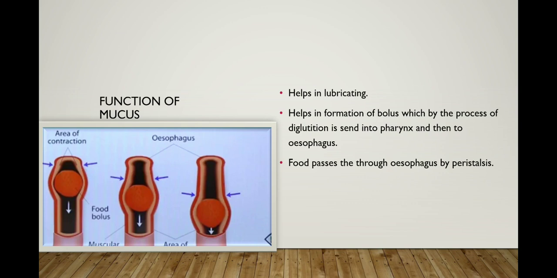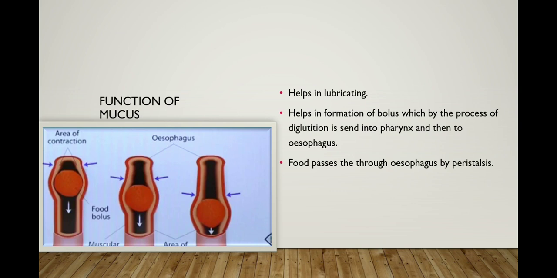Peristalsis means a rhythmic process of contraction and relaxation. You can see here the red one, the bolus, first expands the esophagus, the food pipe, and then it goes down. After that the esophagus contracts and the bolus moves downward, and again the expansion is done, and it goes down the esophagus and after that to the stomach. Food passes through the esophagus by peristalsis. When the food passes through the esophagus, this process is called peristalsis.